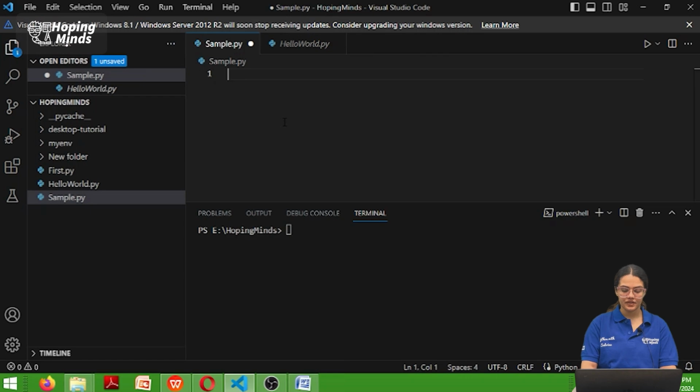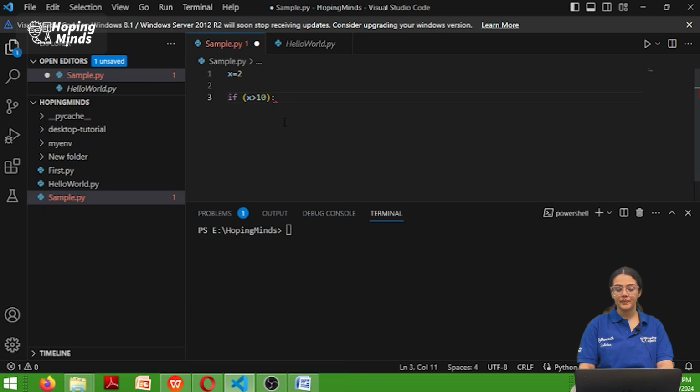I'll not import anything, but I will do a simple, very basic example. I have this x variable which is, say, 2, and I want to check whether this x is greater than 10 or not. So I will use the control structure which is if, right? If x greater than 10